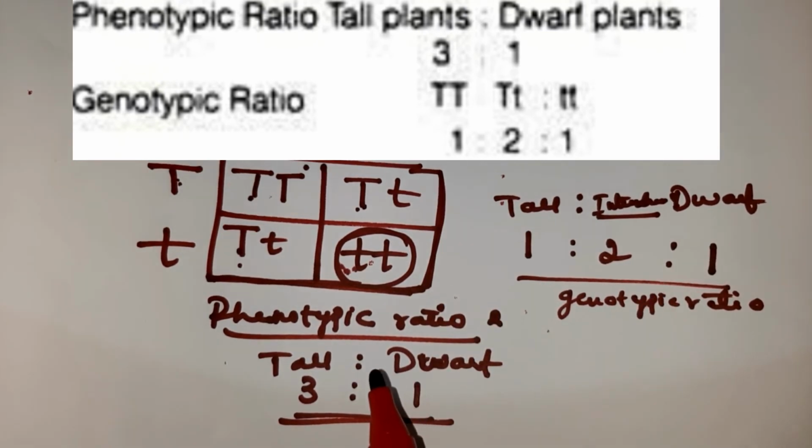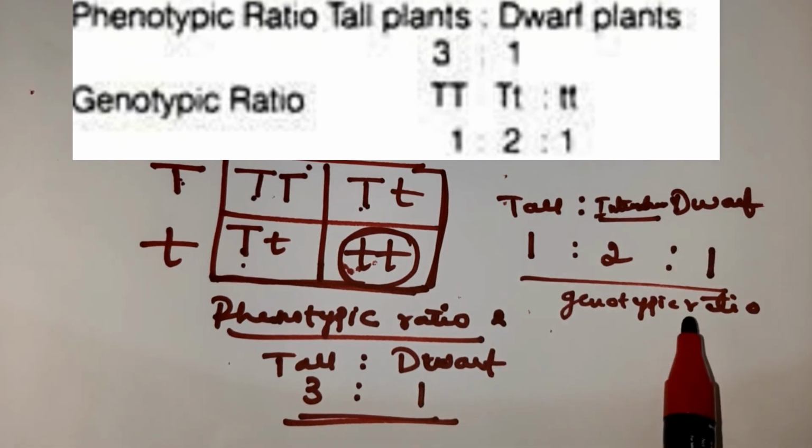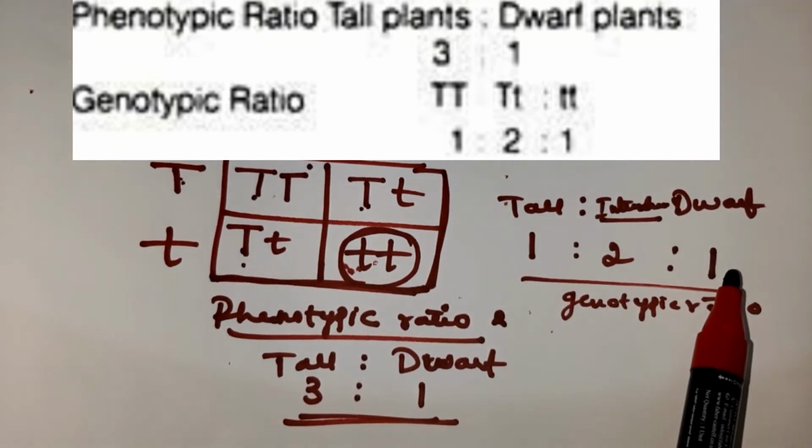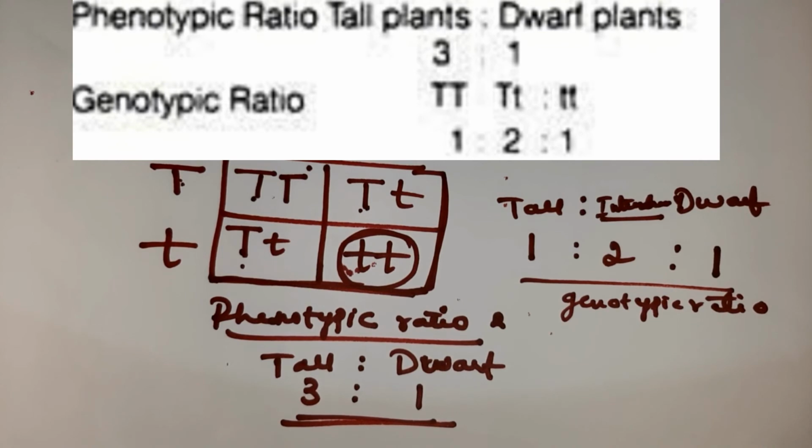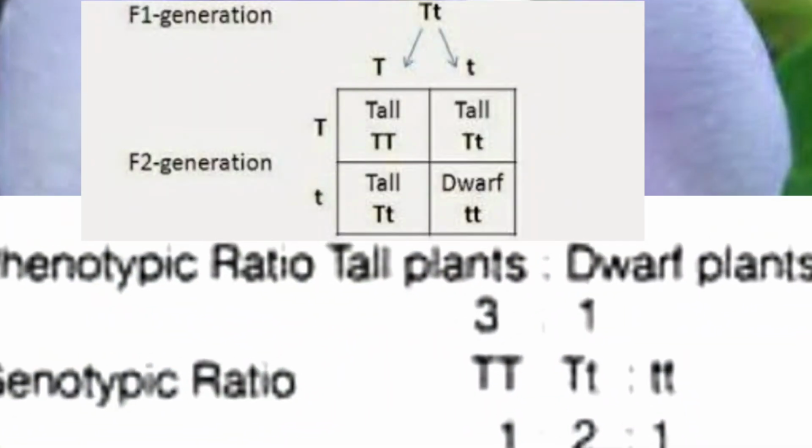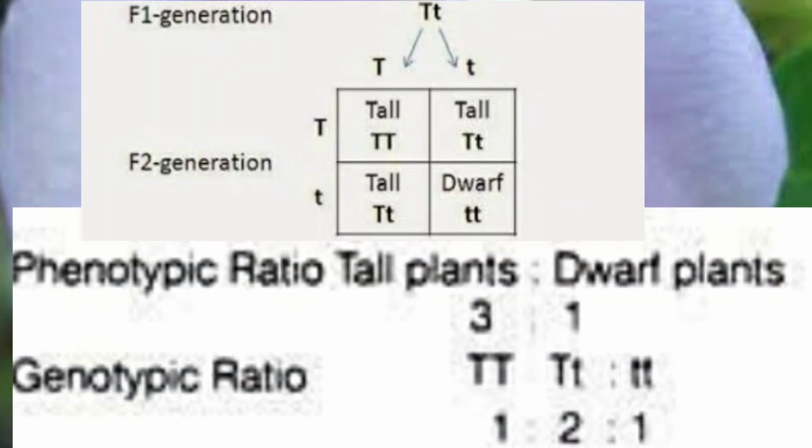The phenotypic ratio is 3:1 and the genotypic ratio is 1:2:1 for the F2 generation. You all understood, children?